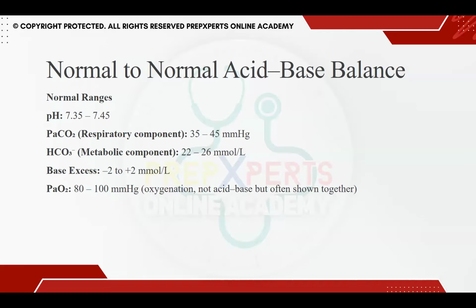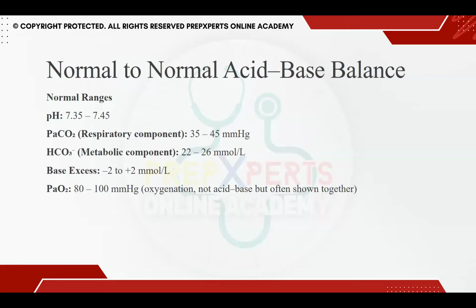And base excess. There is a common misperception, or we don't understand what base excess exactly is. If I simplify this for you, base excess is the amount of strong acid or strong base that we would add into a liter of blood so that we could return the pH towards normal.